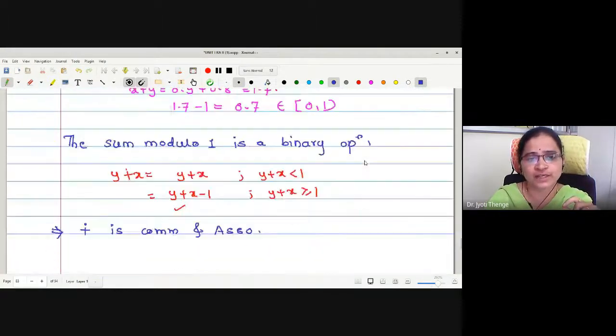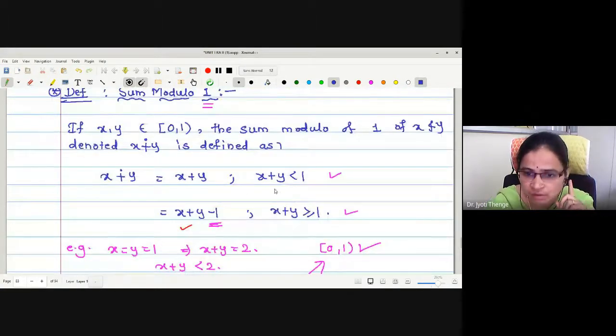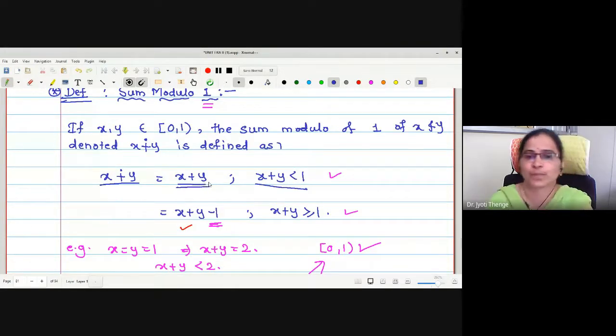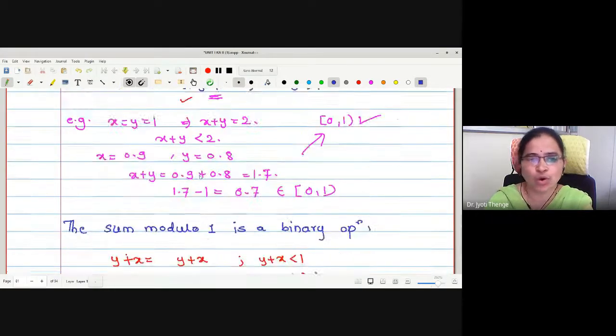And for x plus y less than 1, what is sum modulo 1 of x plus y? Is it the ordinary x plus y? This is an ordinary sum, no? For x plus y less than 1, sum modulo 1 is the ordinary sum.